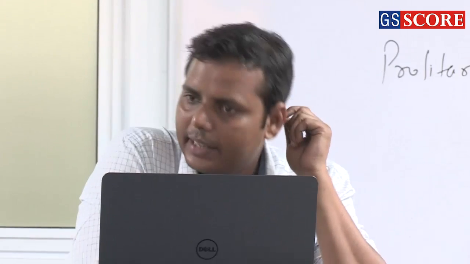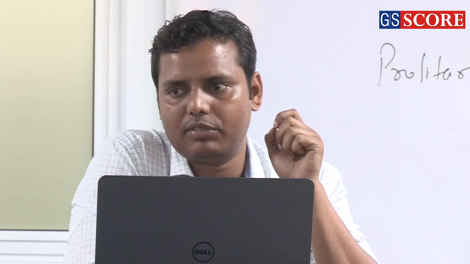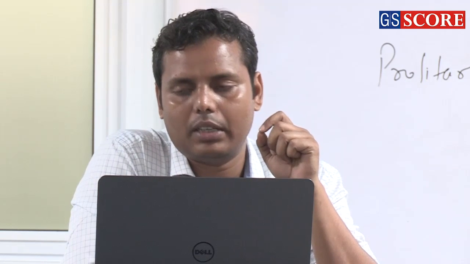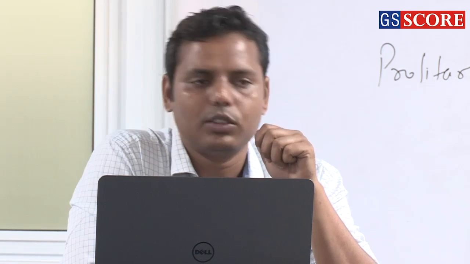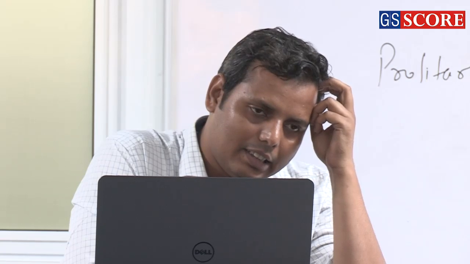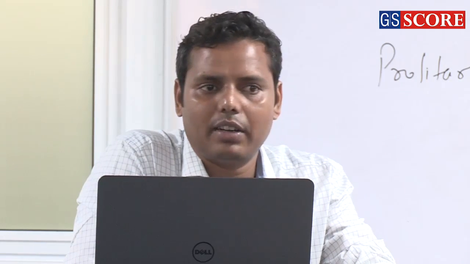Half marks for the site. If you have identified the site perfectly, then half marks for that, and the rest of the marks for the description of the site. If you are not capable of identifying the site perfectly, this is actually cheating, what I am telling you, but then at least write the features of that site. Are you getting the point?